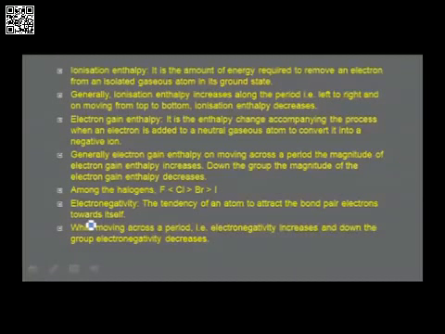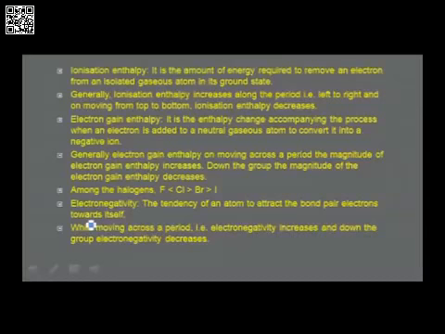Ionization enthalpy is the amount of energy required to remove an electron from an isolated gaseous atom in its ground state. Generally, we understand that ionization enthalpy increases along the period, that is, left to right along the period, and on moving from top to bottom, ionization enthalpy decreases. Again, you should know there are several factors which influence the variation of ionization enthalpy. The various factors are screening effect, nuclear charge, and the nature of the orbital in which the electron is present.